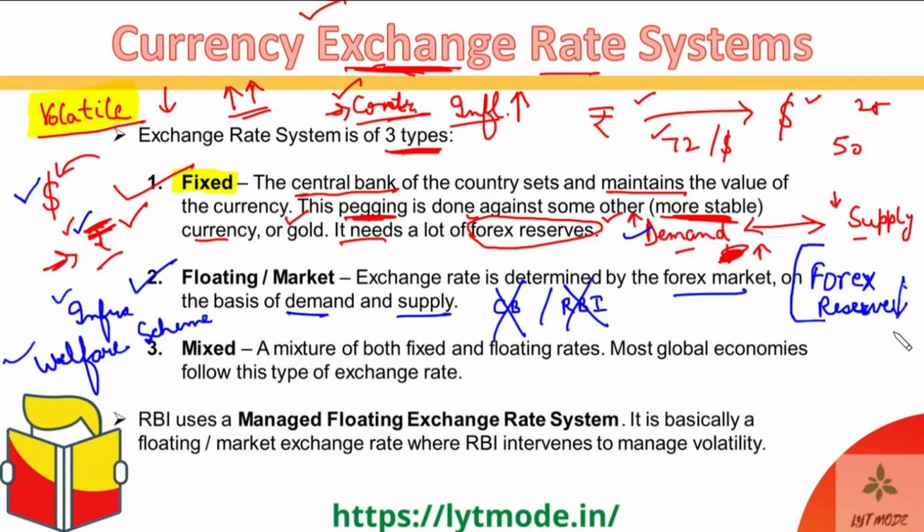But mostly developed nations can go for floating or purely market based rates, because they have a much more stable economy and a much more stable currency as well. So their currency exchange rates do not go through such huge volatility shocks as compared to the developing nations. So you can see that currencies like the US dollar are mostly purely market or floating exchange rate system based. Okay, so these ones, because they are from developed countries, can afford to keep them market based.